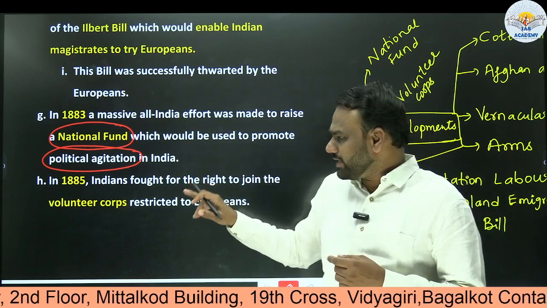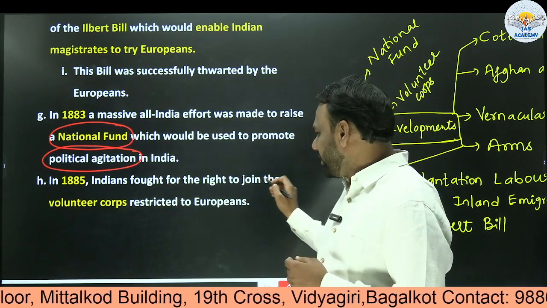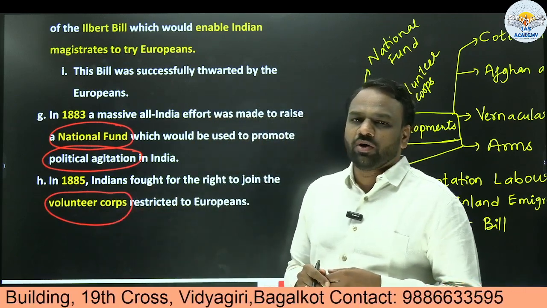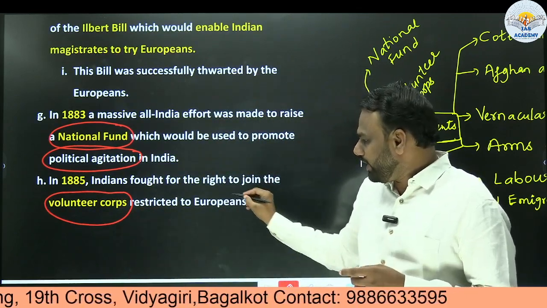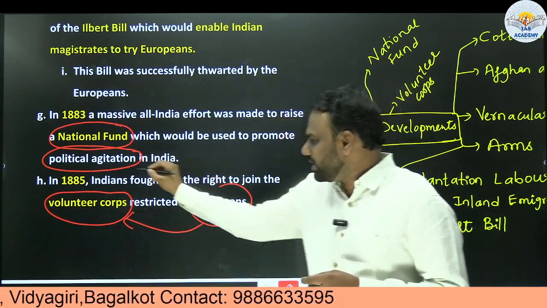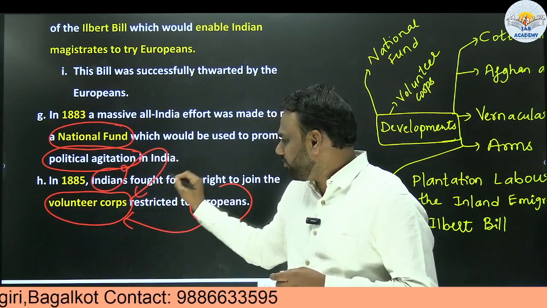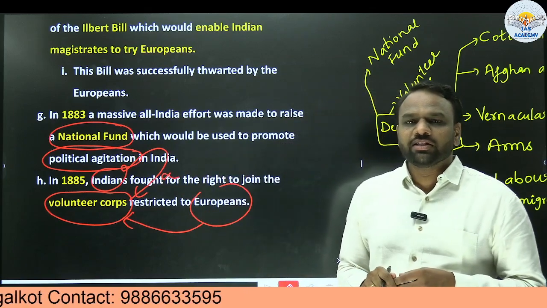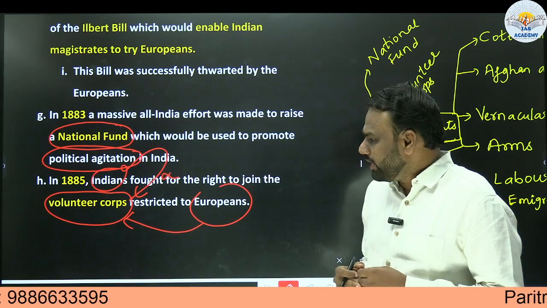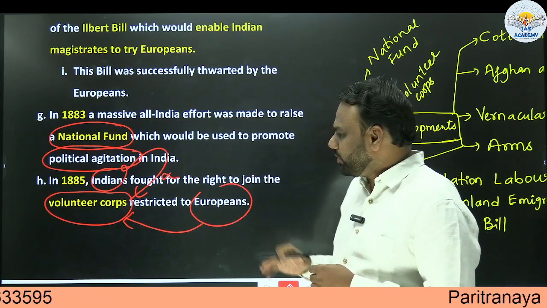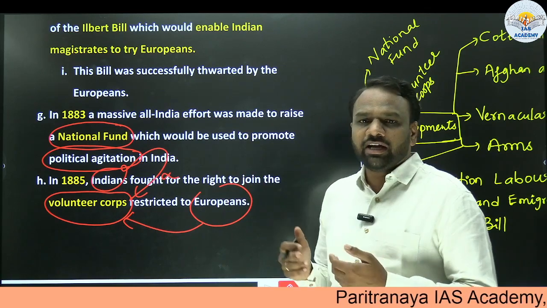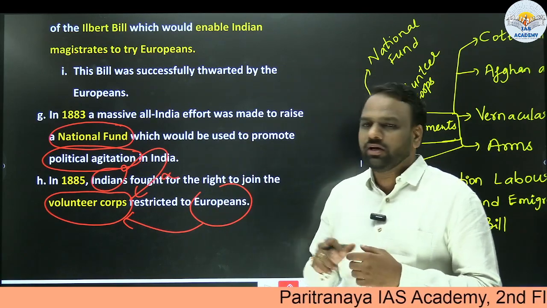Next, in 1885, Indians fought for the right to join the Volunteer Corps. There was an organization called the Volunteer Corps, and only Europeans could join this. Indians were prohibited from joining. So again, this was considered discriminatory. Indians were not treated on par with Europeans. That is why Indians fought against this as well. They said that Indians should also be allowed to join the Volunteer Corps.